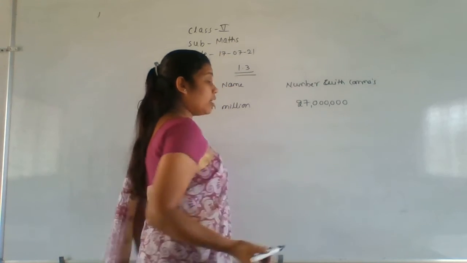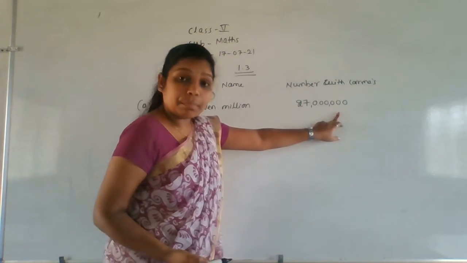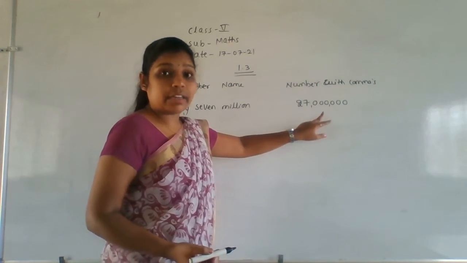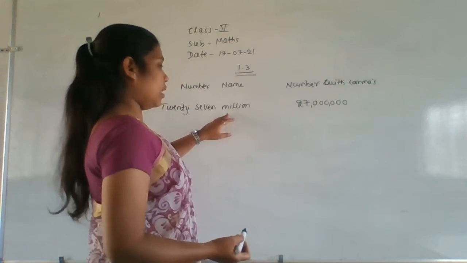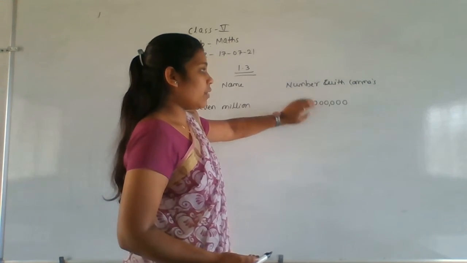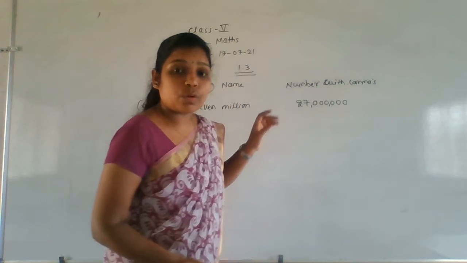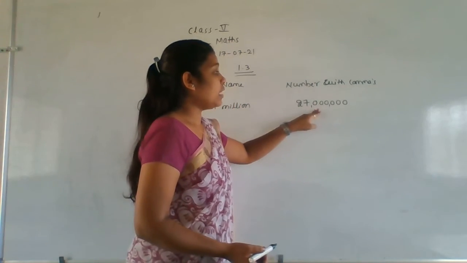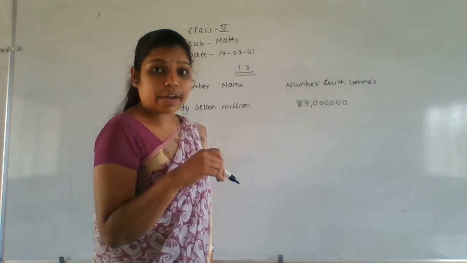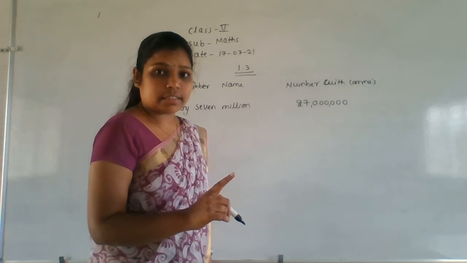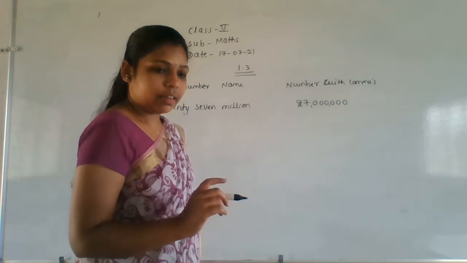So what can we say here? 27 million. For million, 6 zeros. So after 27, write the 6 zeros. And how to put the comma? For every three digits, you have to put the commas according to the international system. Understanding? Okay, fine.